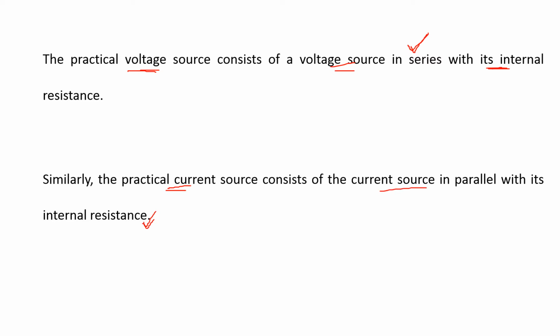The difference is that in a practical voltage source, the internal resistance is connected in series, and in a practical current source, the internal resistance is connected in parallel to the current source. That is the difference between practical voltage and practical current sources.